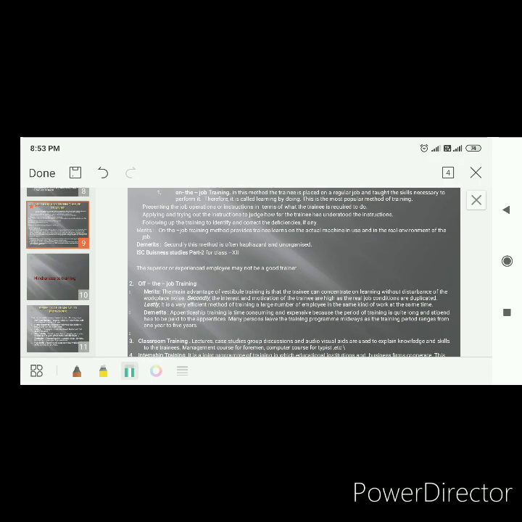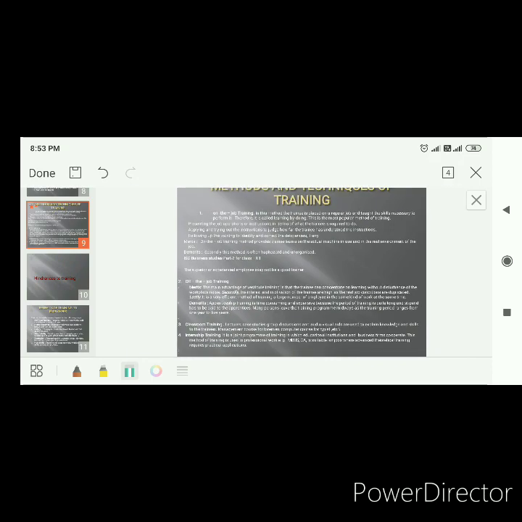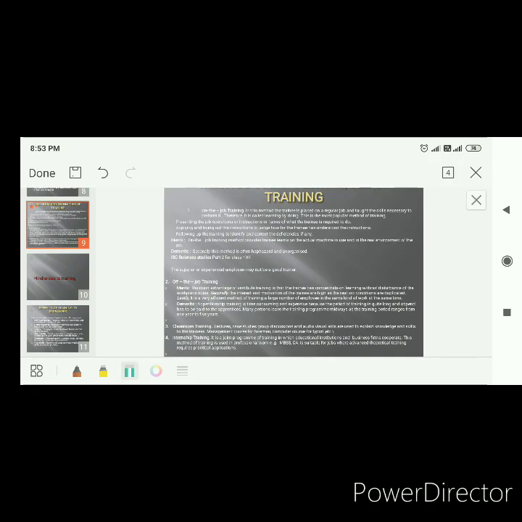Now as you can see on the slide, we have classroom training. Under this method, training is provided in company classrooms. Suppose I have a company, I'll have a classroom in my company, or in educational institutions.